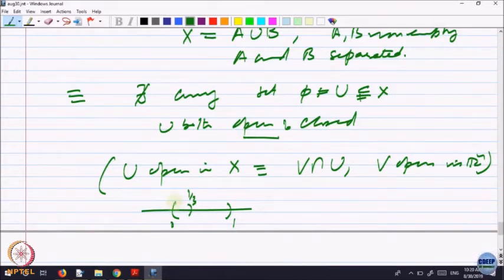Yes, but supposing I close it here, I take the closed interval. Now, can I say that 0 to 1 by 3 is an open subset of the closed interval 0 to 1?